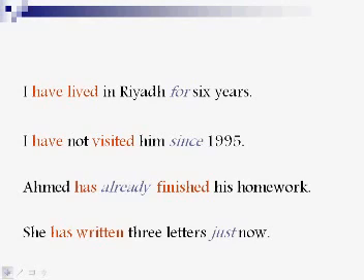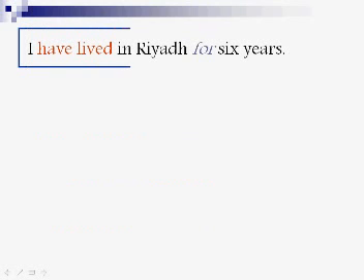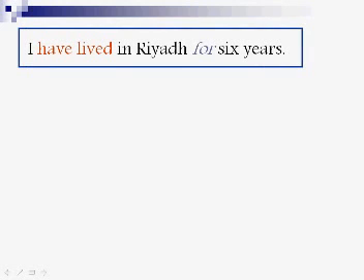If you've noticed, we have here have plus past participle. Have, past participle. Has and past participle. Okay. And also we have some words here which we call markers, or words that usually come with this tense. I will take one example and let's see exactly how it means, because as I told you, this tense is difficult for Arab students because it's not there in your language.